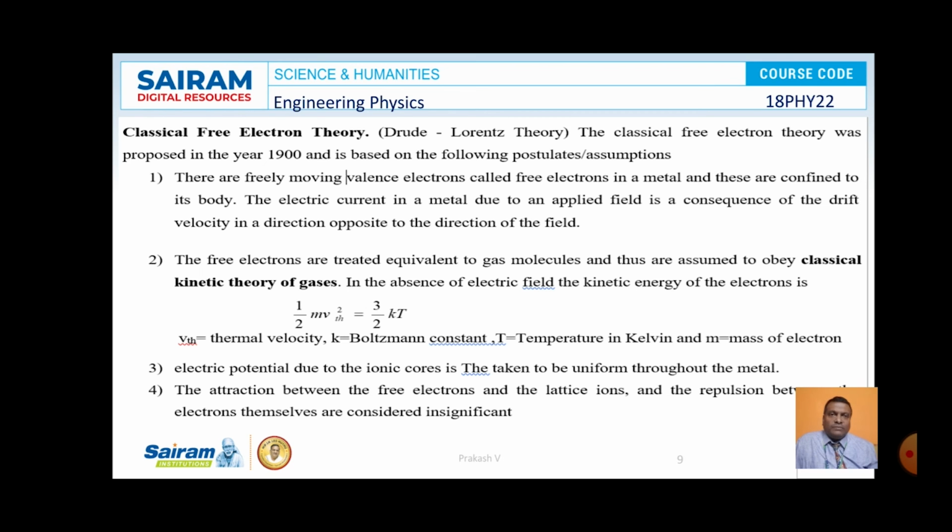And the third statement is that the electric potential due to the ionic cores is taken to be uniform throughout the metal, and the attraction between the free electrons and the lattice ions and the repulsion between the electrons are ignored. So these were all the statements made by classical free electron theory.